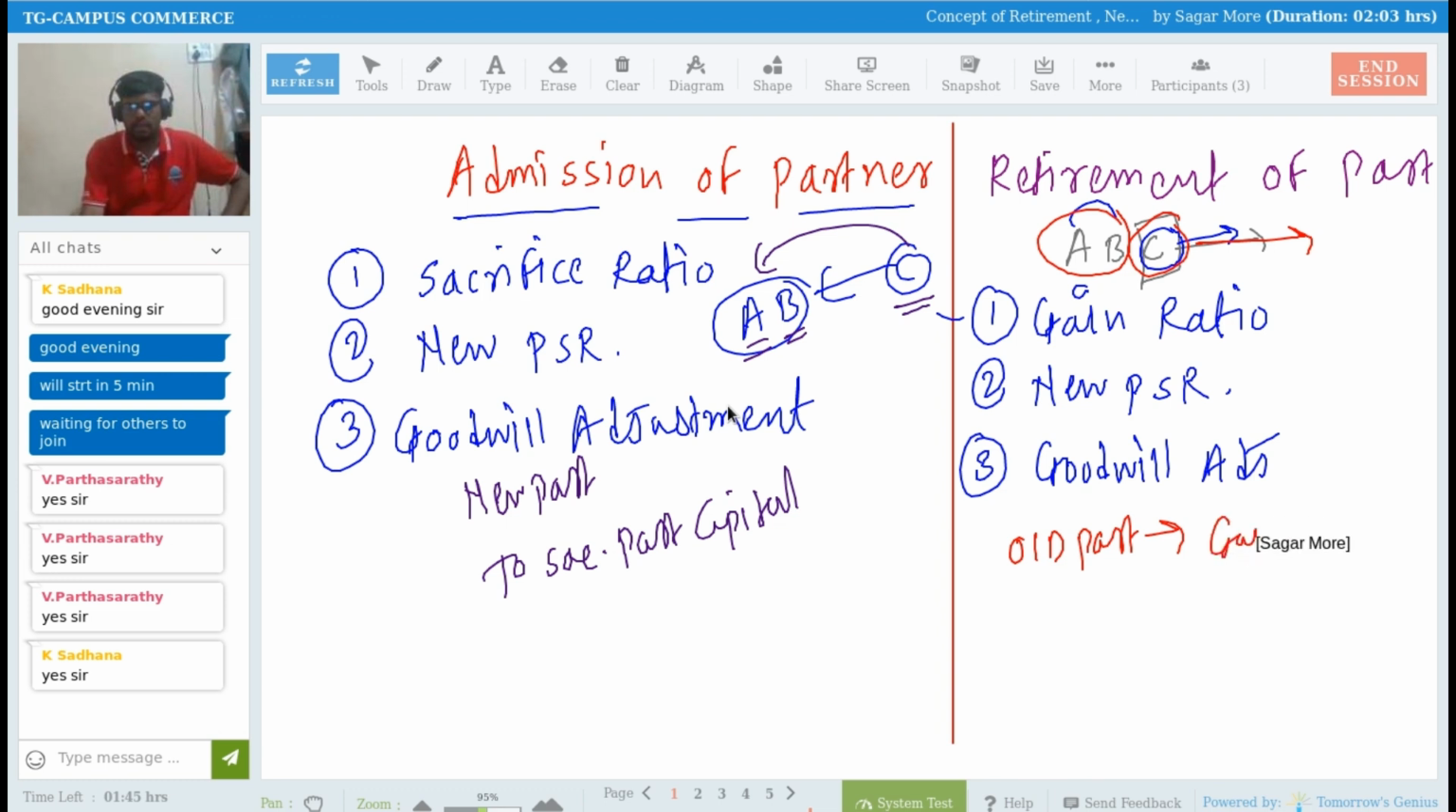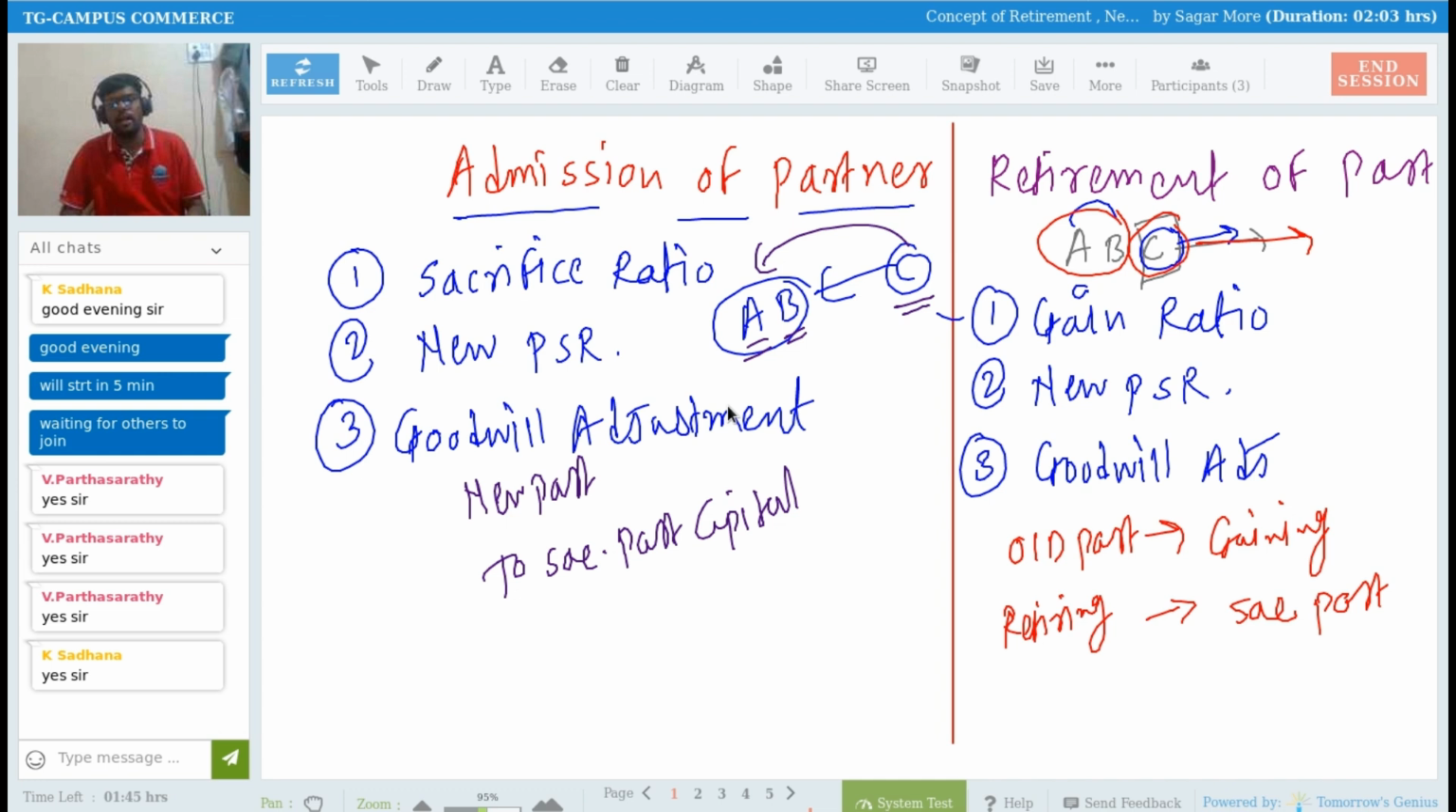So old partners are gaining partners here, and the sacrificing partner is nothing but your retiring partner. So the retiring partner will be your sacrificing partner. In most of the cases, both old partners are gaining partners, and 100% sure it is that the retiring partner is always a sacrificing partner, right?